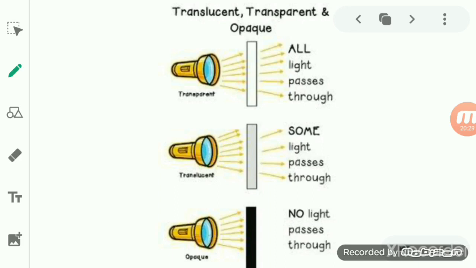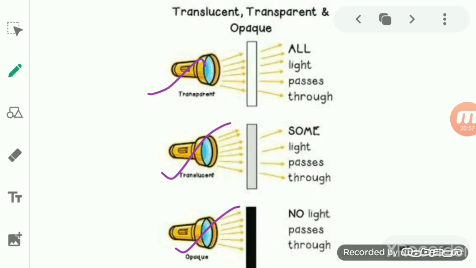Depending upon their behavior towards the light, all the materials and objects are classified as transparent, translucent, and opaque. So it totally depends upon what kind of behavior it is showing towards the light, whether it is a transparent, translucent, or opaque object.